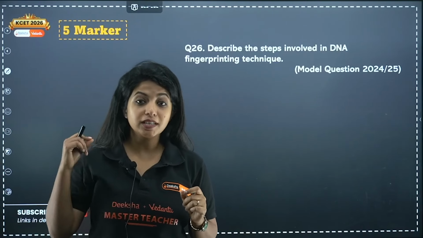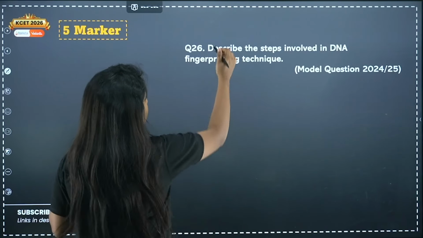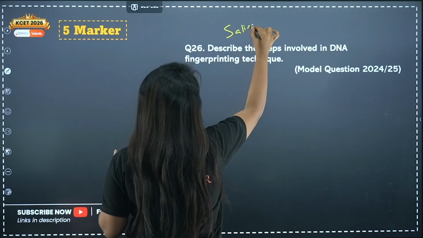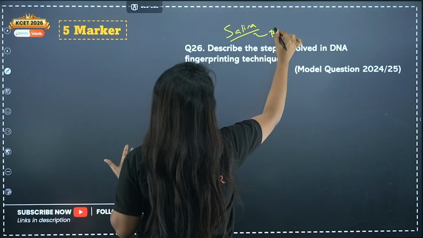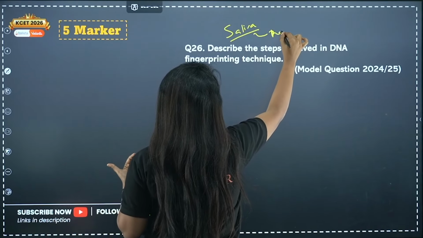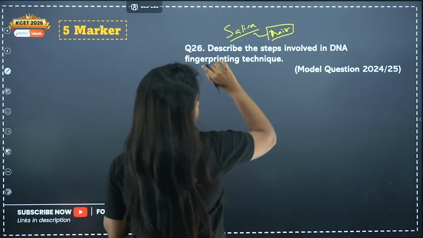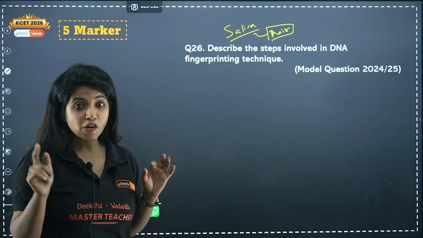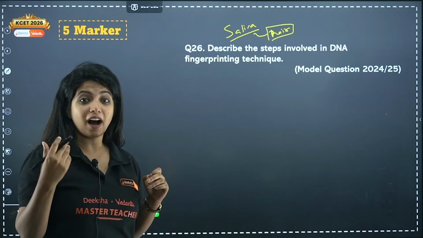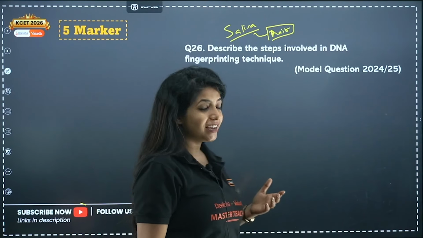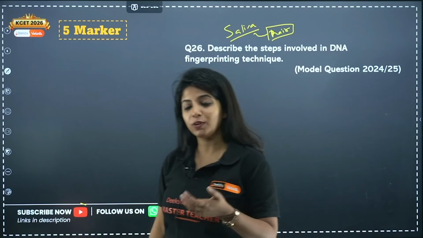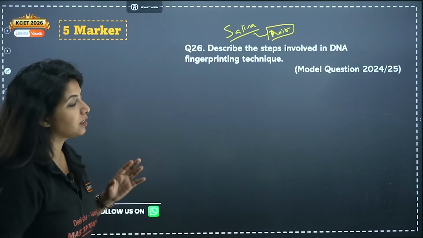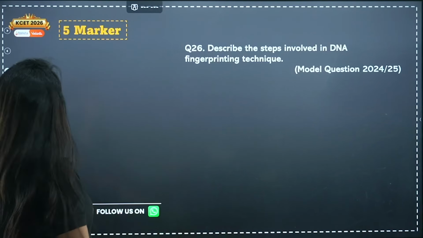And always remember, where is our DNA being found? If at all you need samples, you can have either saliva or your hair, all of it, saliva, hair, all of it, not the blood, not the blood cells. Blood cells, for example, RBC, if at all you take RBC does not have a nucleus. If nucleus is not there, DNA will also be not there. So please understand the small details out there.